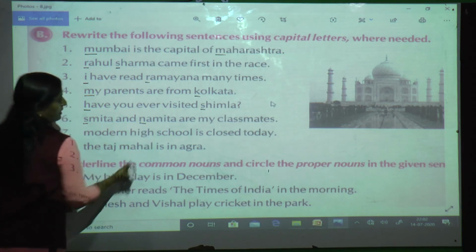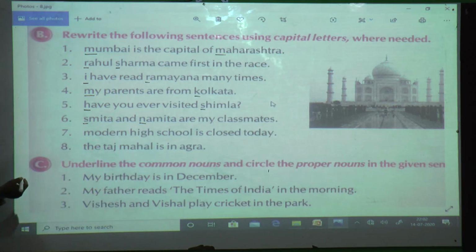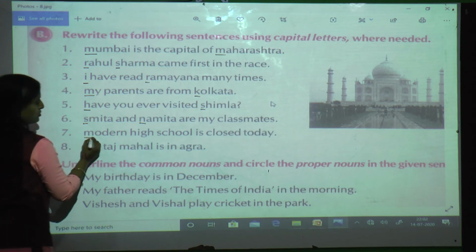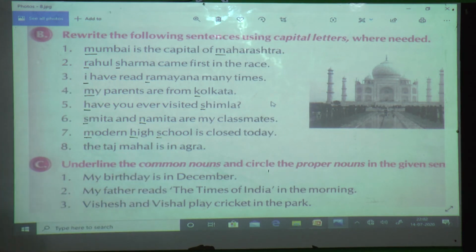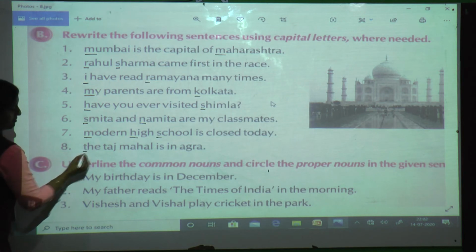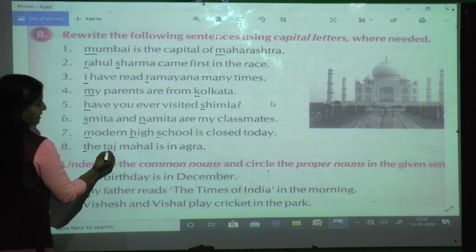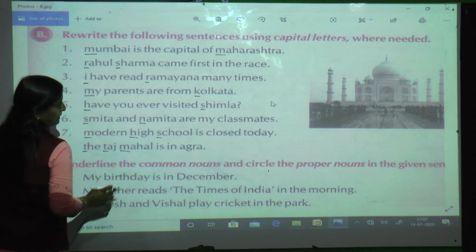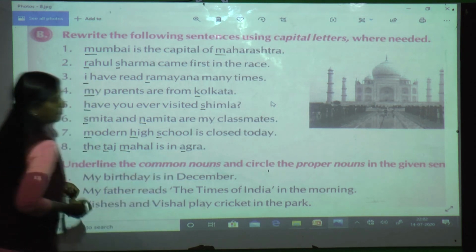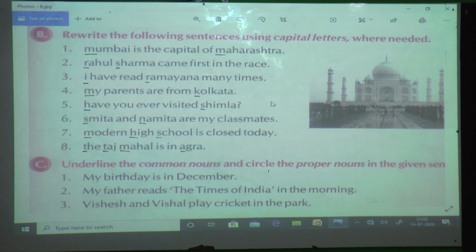Smita, Namita, name of a person, so capital. Modern High School, name of a school, so we are going to make it capital. The first word of a sentence, so T will be capital. Taj Mahal, name of a place, name of a building, and Agra is the name of a place. Hope students you have done till here.